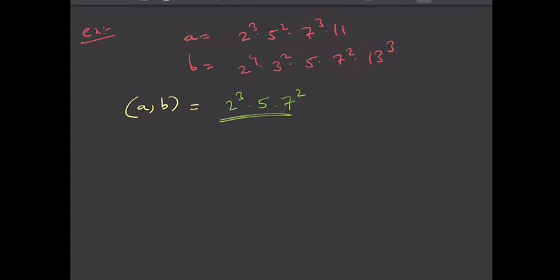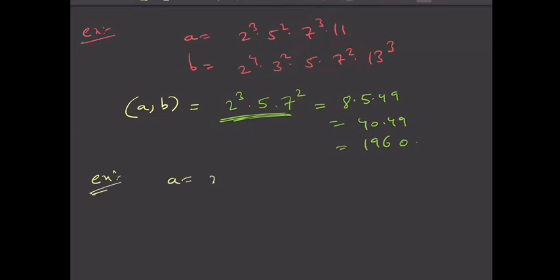So this is the greatest common divisor. This is 8 into 5 into 49, so this is 40 into 49. So I think this is 1960. This is the GCD of A and B. Is this clear? Yes. So let us take one more final example.